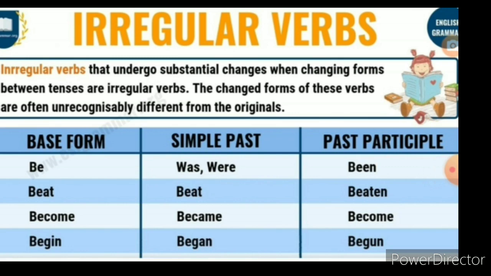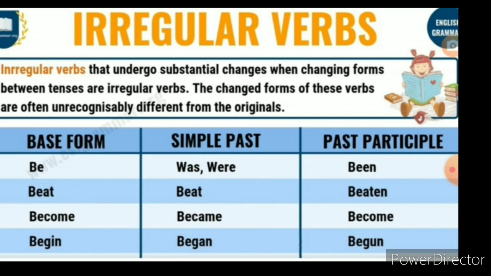Same as we saw in the regular form, here also three forms are there: base form, simple past, past participle. But in all these three forms, it doesn't add d or ed. All three of them are not the same, all are different. That is called the irregular form. See there, be. Here the simple past, you see, was, were. You use the tenses, isn't it? Tenses for the irregular verb. See, was, were. Past participle been.